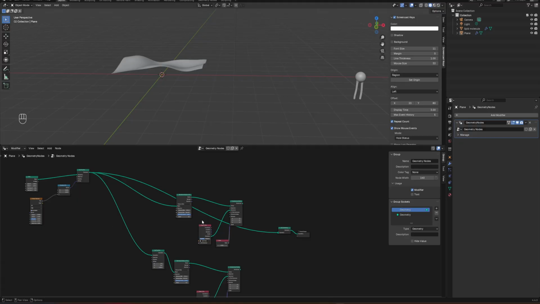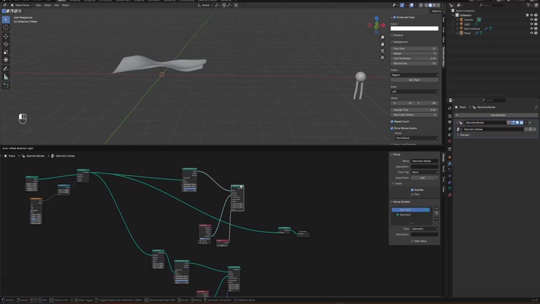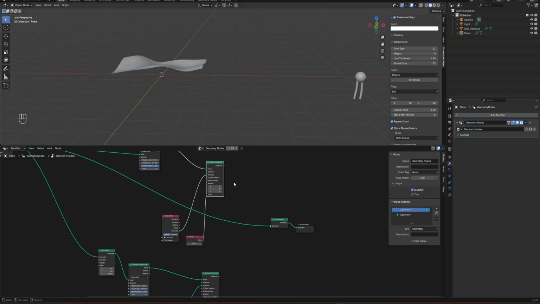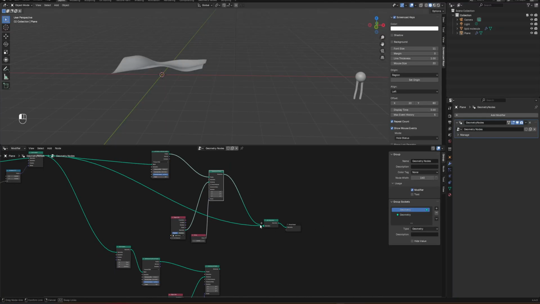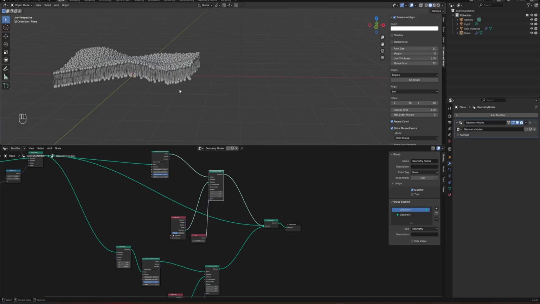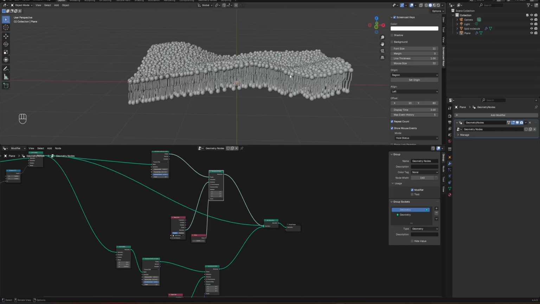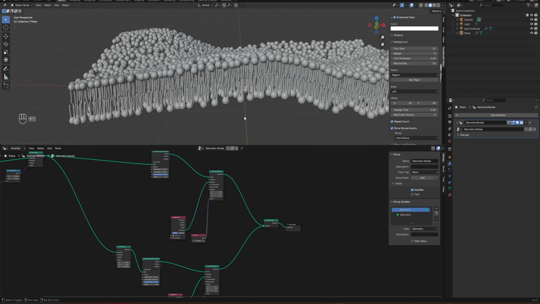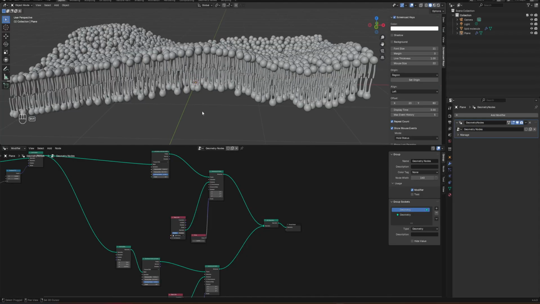You don't see anything because we disconnected these instances, so you can reconnect these to join geometry, and now you can see it very nicely here. You still see this grid, but because we have it here, we don't need it. Let me disconnect that one. Okay, now we don't have it. So this gives you a very nice lipid bilayer which you can easily use for your figures.